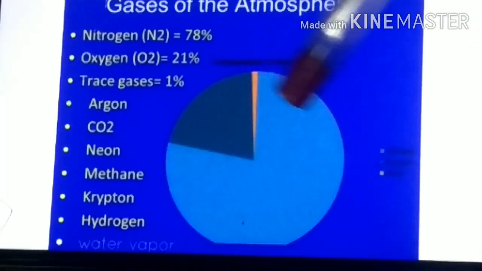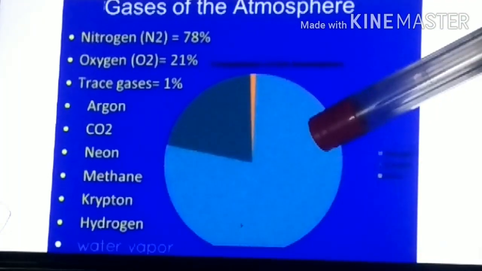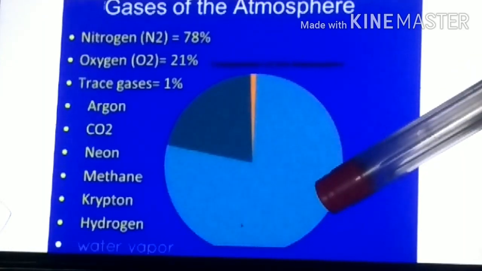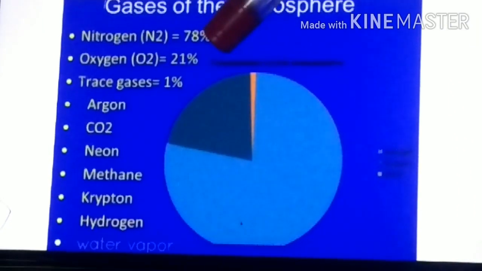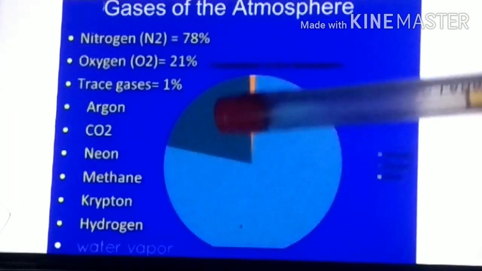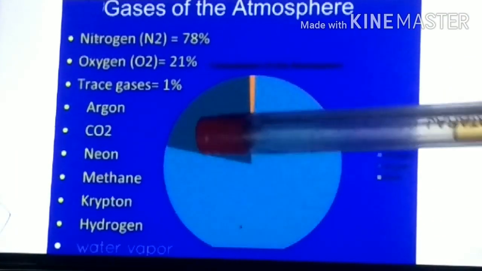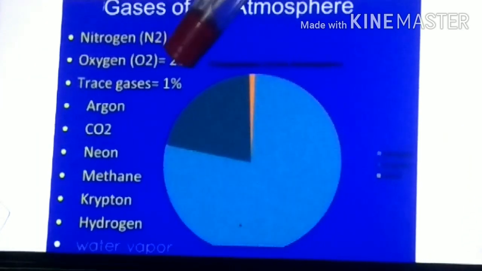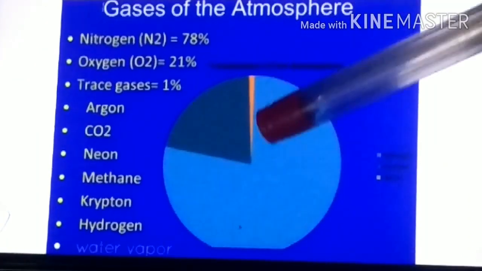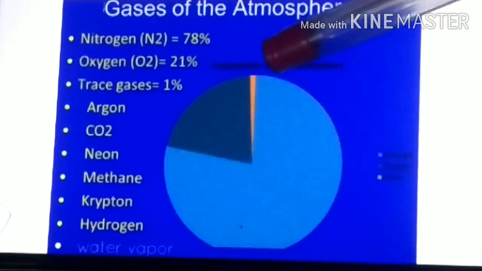This chart you can see is a pie chart. This bigger part is what? Nitrogen, which is 78%. Then what? Oxygen. How much percent? 21%. And trace gases, this orange color you can see, is about 1%.